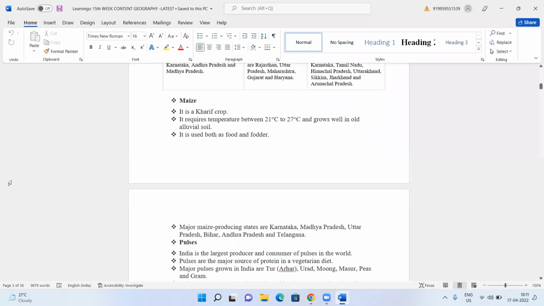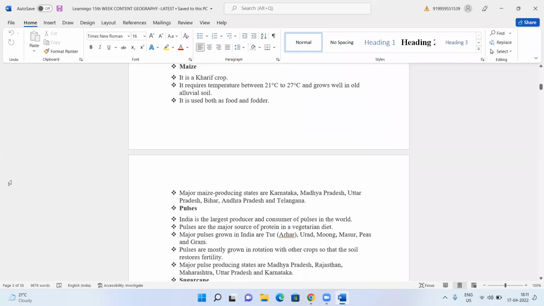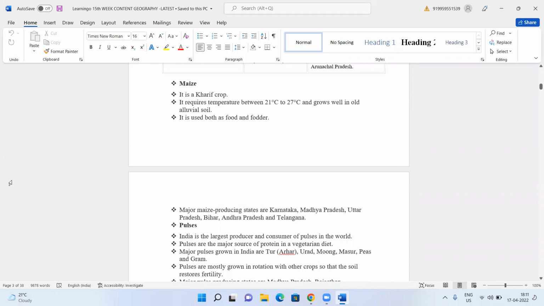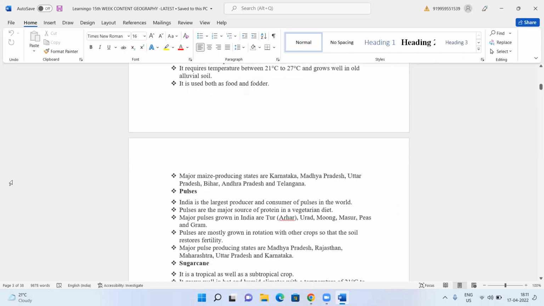Okay. Maize is used both as a food and a fodder. What do you mean by fodder crop, ma'am? For animals, ma'am. Yeah, very good. So maize is used both as a food crop as well as a fodder crop. The important states are Karnataka, Madhya Pradesh, Uttar Pradesh, Bihar, Andhra Pradesh, and Telangana.